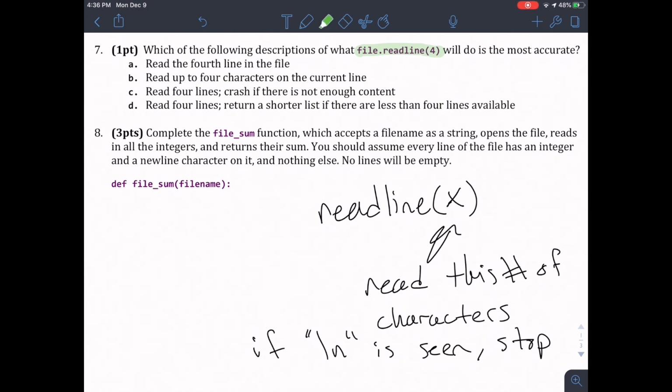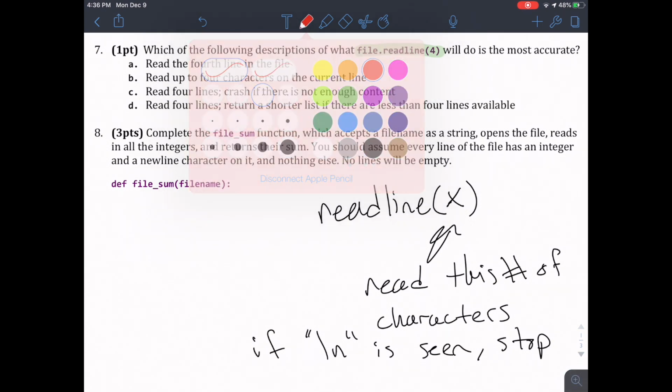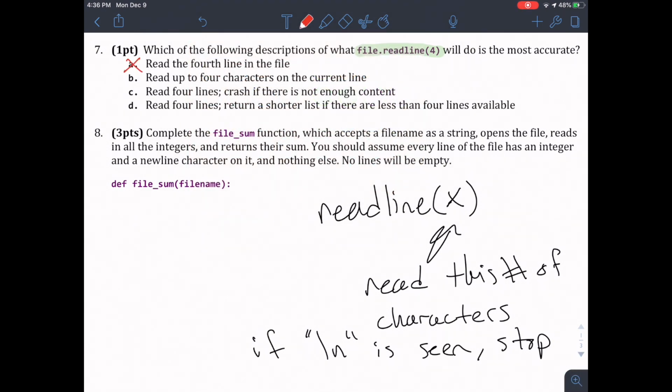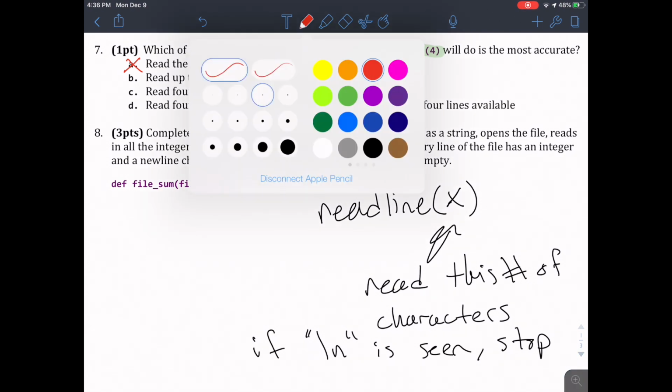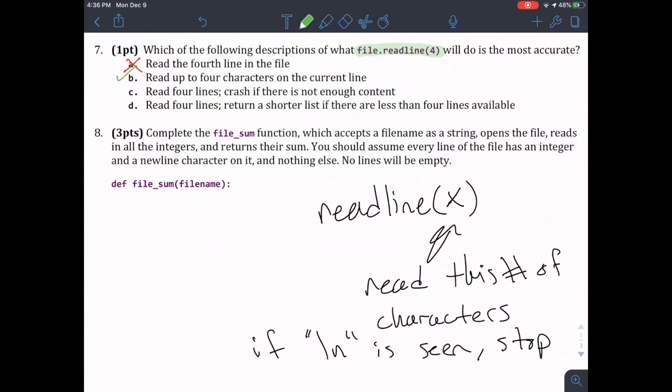Read the 4th line of a file. No. All right, that doesn't line up. Read up to 4 characters on the current line. Yeah, that's a contender. Read 4 lines, crash if there's not enough content. No, that doesn't make any sense. Read 4 lines, return a short list if there are less than 4 lines available. No, that doesn't make sense given the context of what this function does. So the only right answer has got to be B.